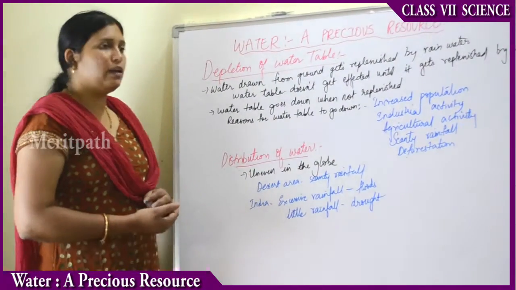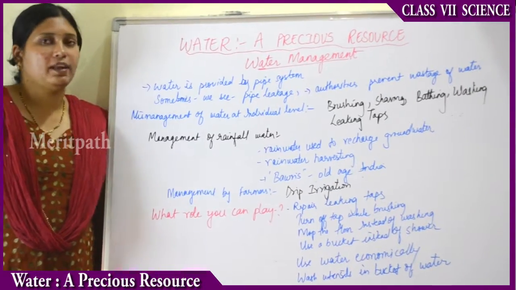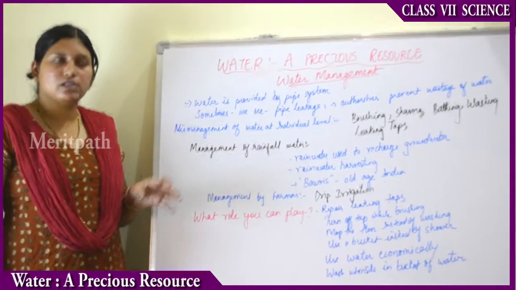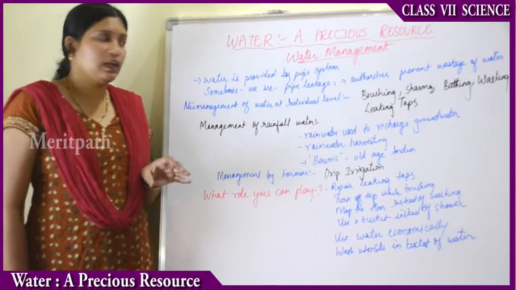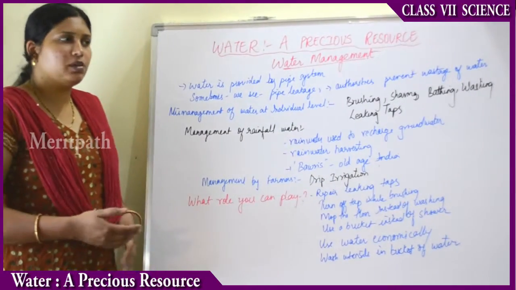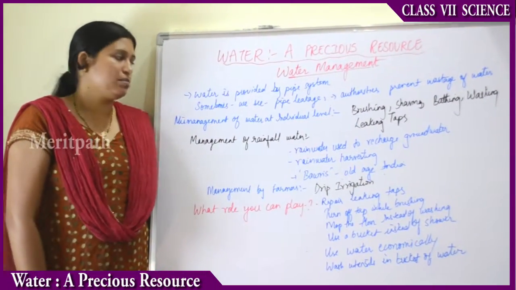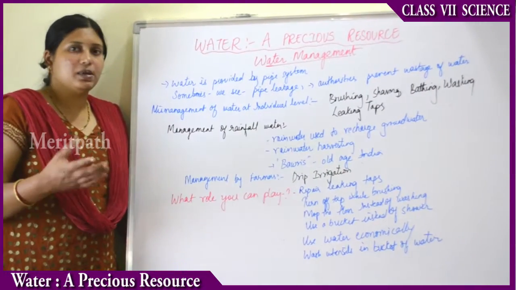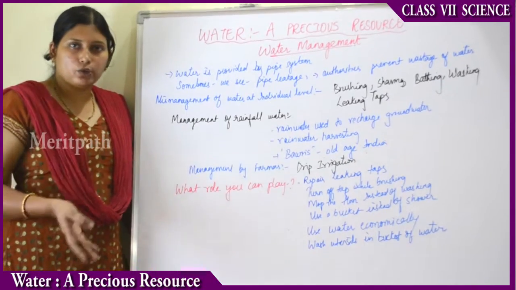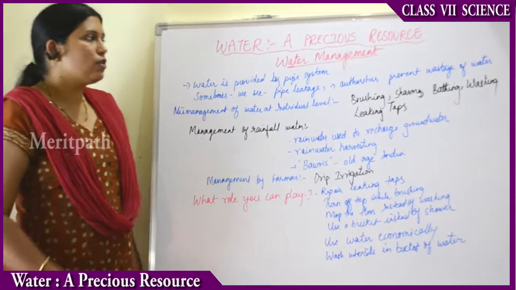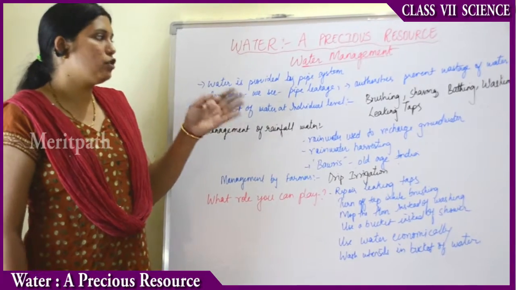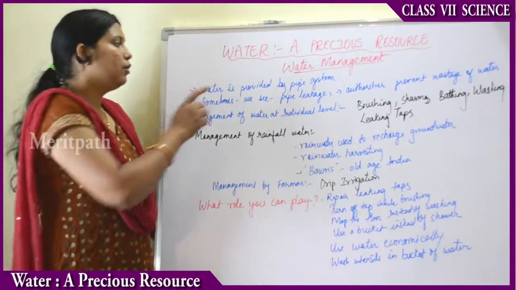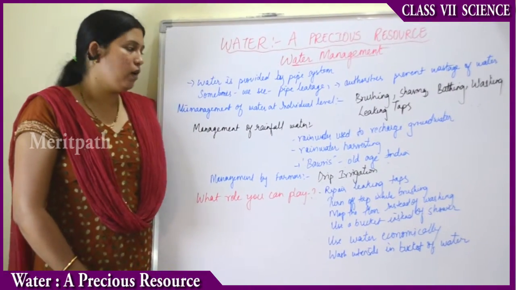Now we will see how we can manage this water. So moving on to water management, how can we prevent the water from being wasted and how can we properly utilize the water? The water which we get, municipal water, is usually provided by pipeline systems, right? Sometimes we see leakage of the pipes at many places. The pipes burst, the pipes break and leak, sometimes due to rust or maybe due to some other causes. At such times the government authorities should prevent the wastage of the water and repair those leaking pipes by calling a plumber.